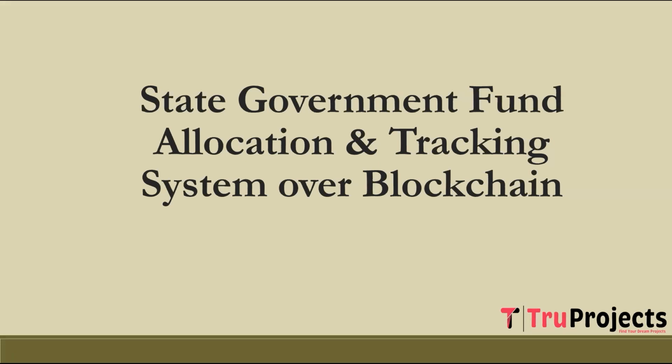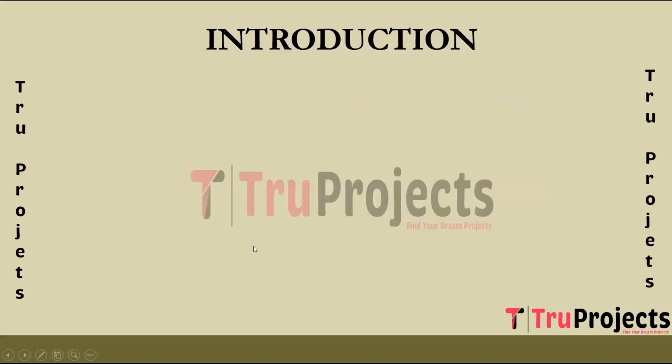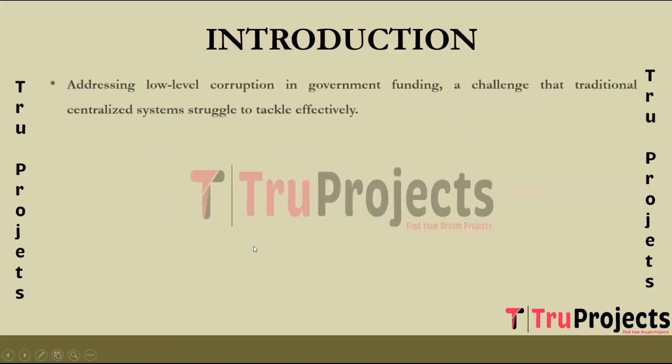For projects. In this video, we are going to explain about the project, which is State Government Fund Allocation and Tracking System over Blockchain. Introduction of the project. The project addresses the pervasive issue of low-level corruption within government funding process. Such corruption is often hard to trace and hinders the progress and efficient allocation of state resources.